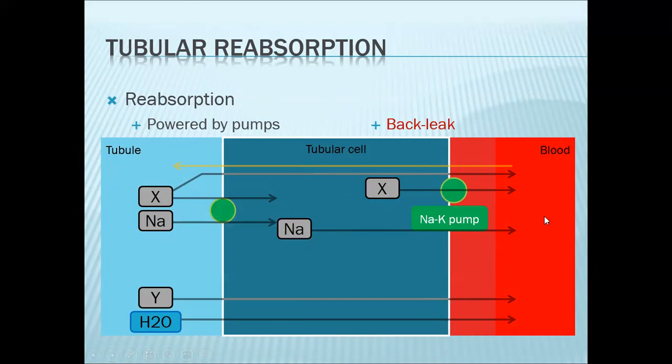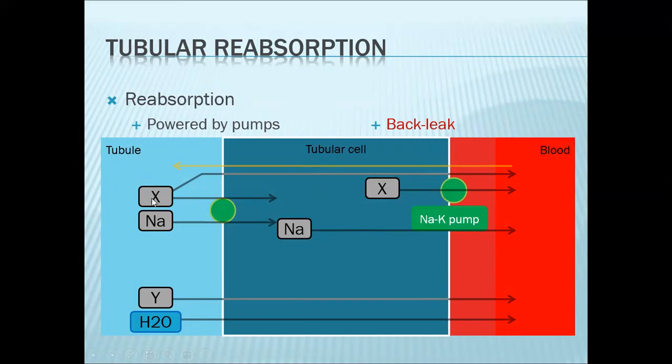Now the concentration of X in the blood is relatively lower compared to your tubular cell. So take note that the blood is flowing here. So that gradient will drive X to utilize another transporter to go out into the blood. No? So that's how your X is being reabsorbed together with sodium.